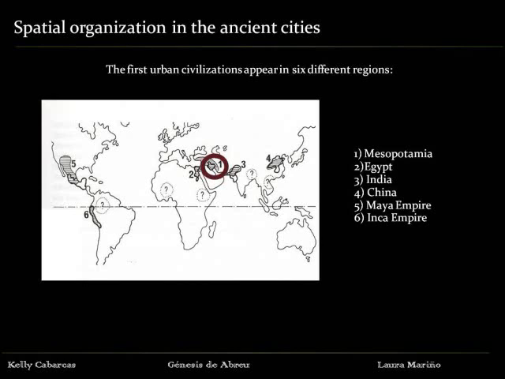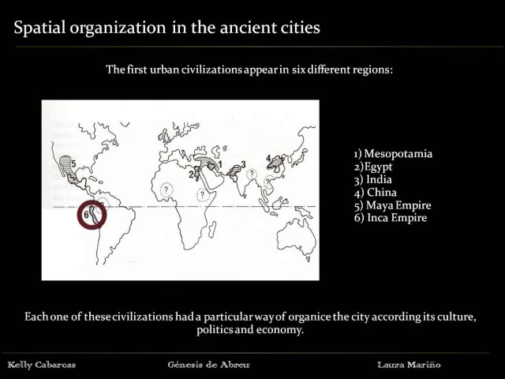The first urban civilizations appeared in six different regions: Mesopotamia, Egypt, India, China, the Maya Empire, and the Inca Empire. Each one of these civilizations had a particular way of organizing the city according to its culture, politics, and economy.